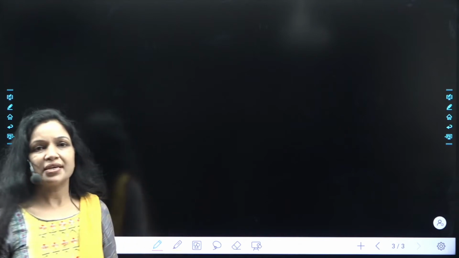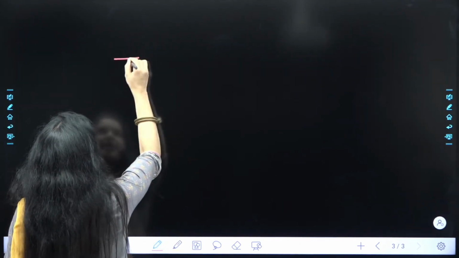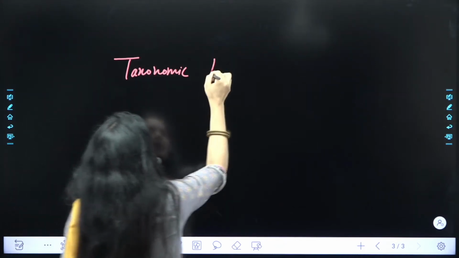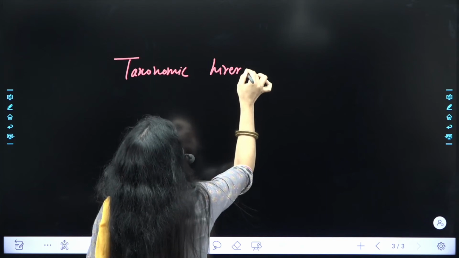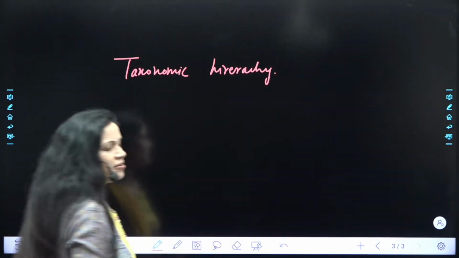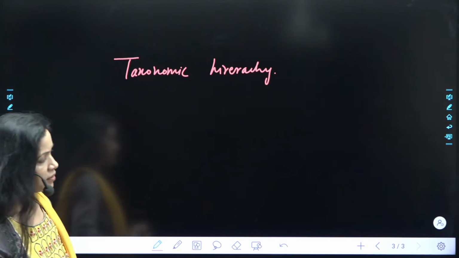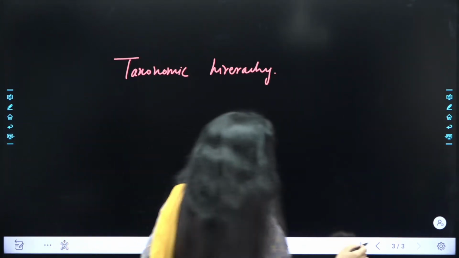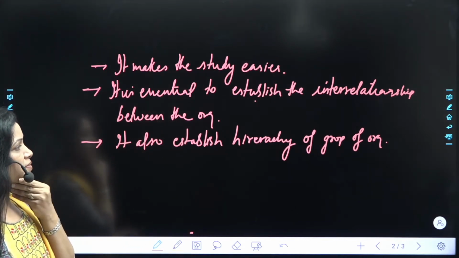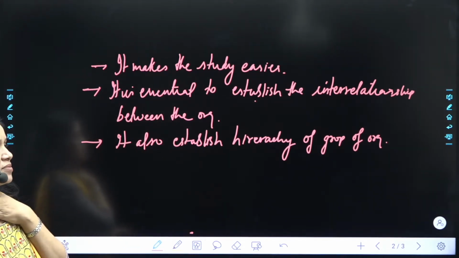Now, when we say hierarchy, we also use a word called taxonomic hierarchy. Ma'am, can you please show the previous slide for a minute? Yes, beta? Okay. It also establishes the hierarchy of group of organisms. ठीक है?